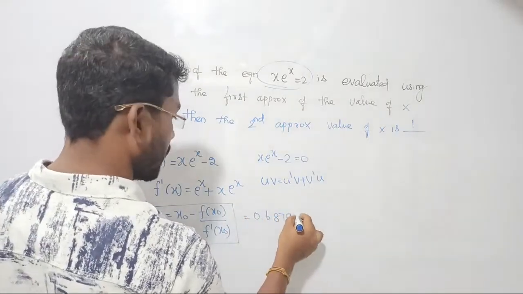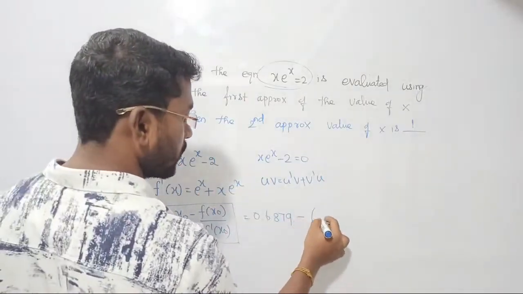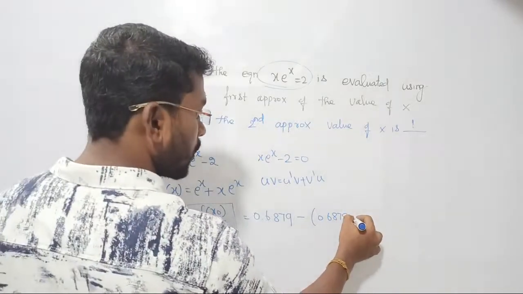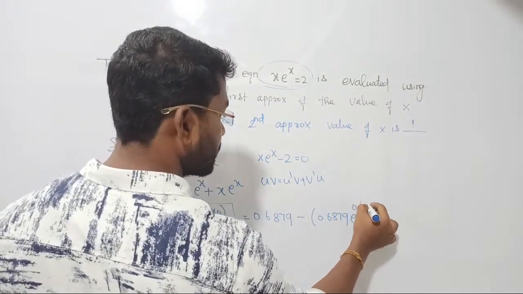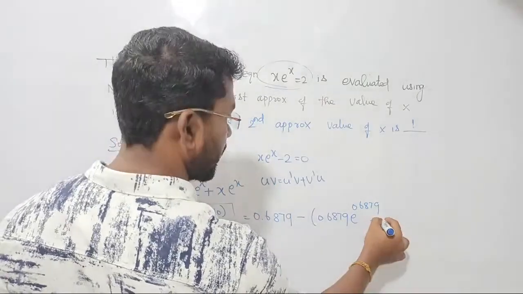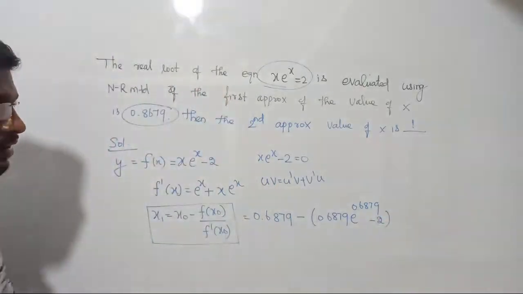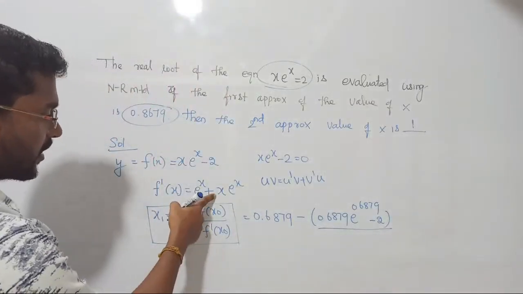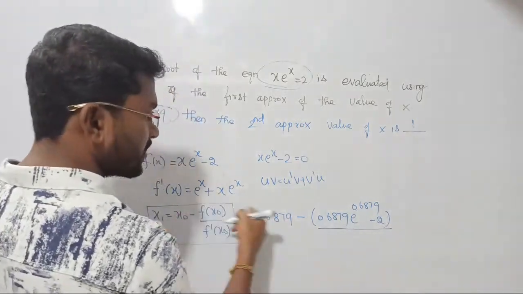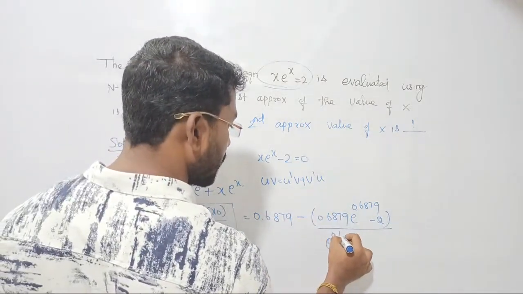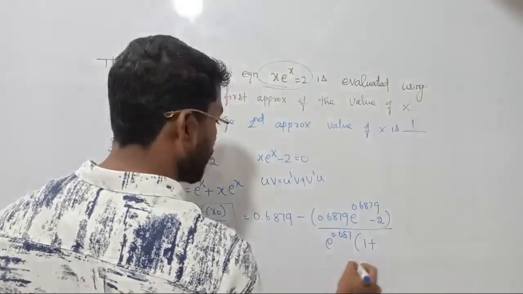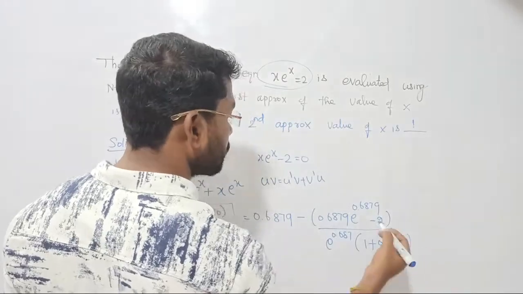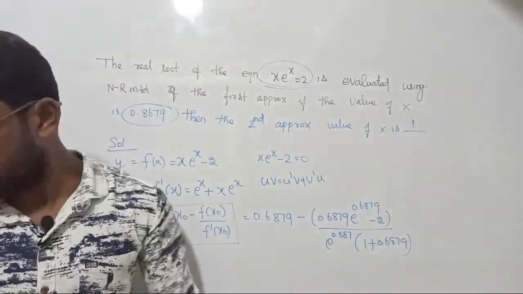So that is 0.6879, okay, minus, just to take this formula, 0.6879 into e power 0.6879 minus 2, okay, exactly, right? Just to go to the denominator, please take your calc. F dash of x0 is here, this one. From this you can take e power x outside, that value is e power 0.6879. In bracket you are going to get 1 plus x, since x is 0.6879 only. That's all. Just reduce this one, right?